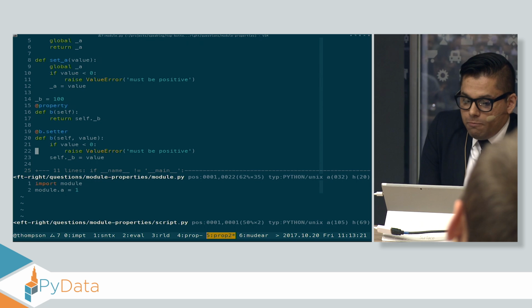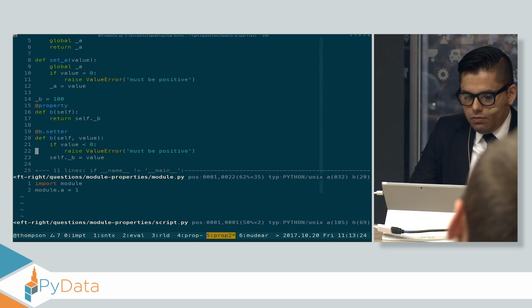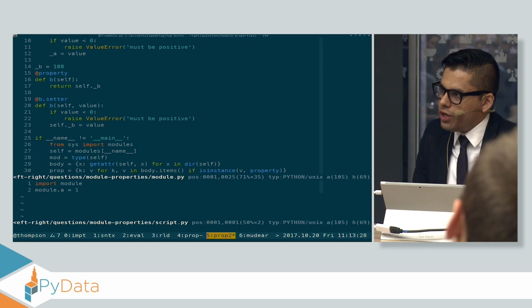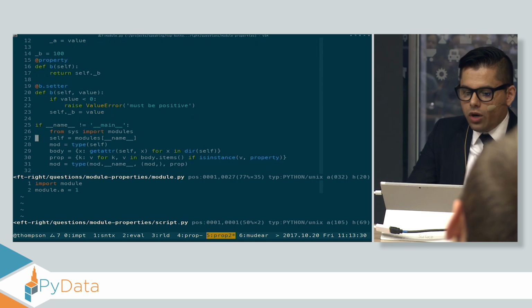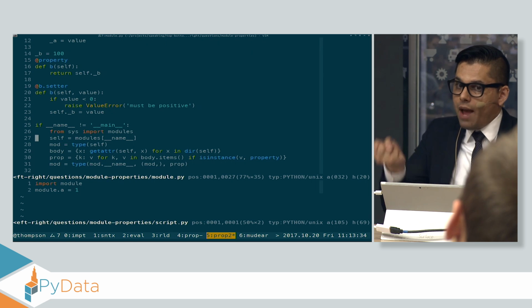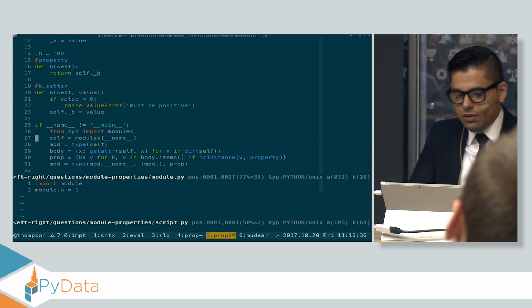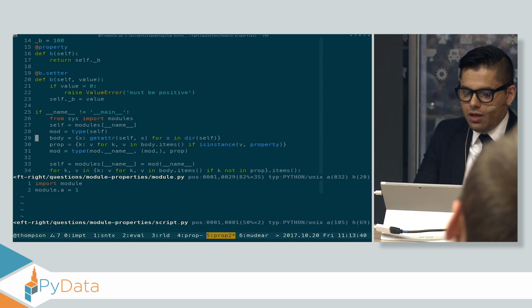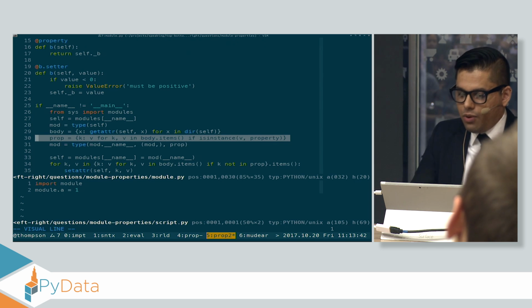Let's make B a property and say b.setter. And then in my module, I'll say if my name is not main, if I'm importing this thing as a module, what I'll do is I'll go into sys.modules and I'll grab myself. I'll grab the thing that I was supposed to be. I'll grab the type of it. I'll grab the contents of it. I'll grab all of the contents that happen to be properties.